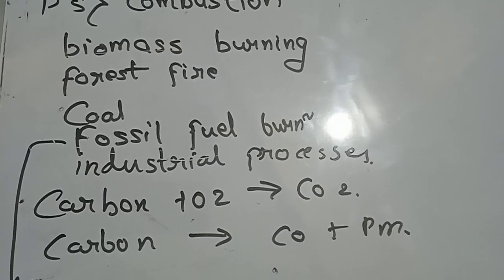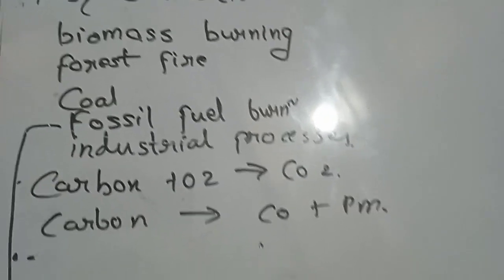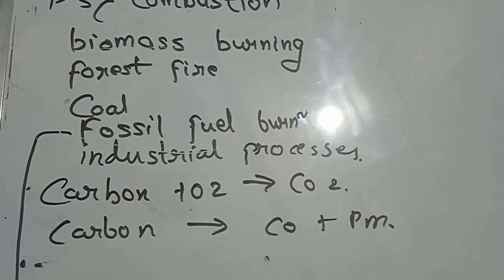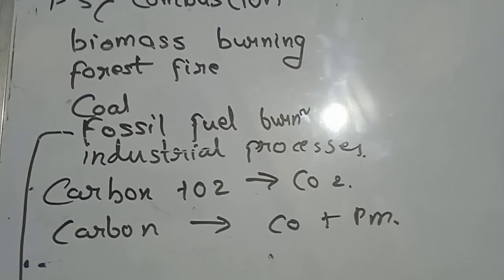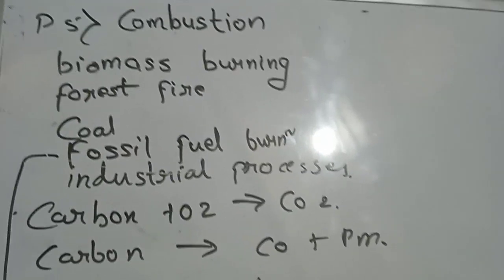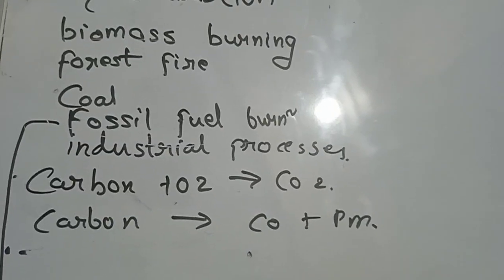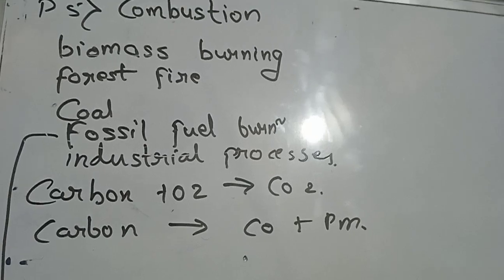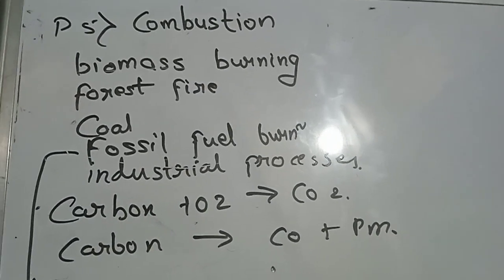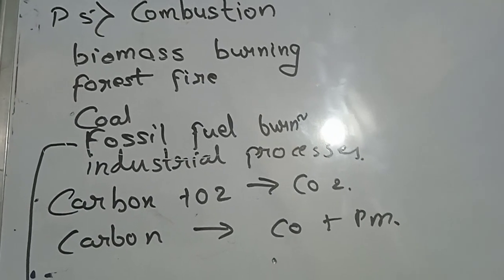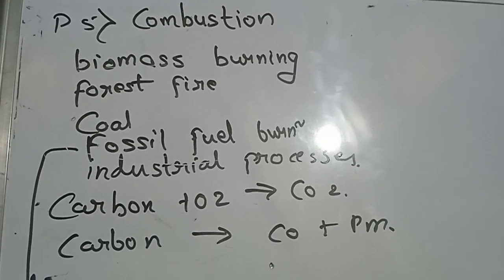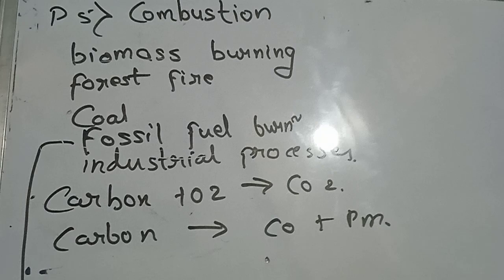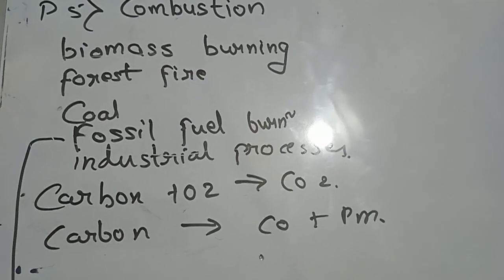Because when we say for example a tree stored carbon, a tree can be maximum 200 to 300 years old. That means it has stored carbon for 200 to 300 years. But fossil fuels generally take millions of years to form. So now you can estimate how much time they have stored carbon. Okay, and we will take the insight from this also.